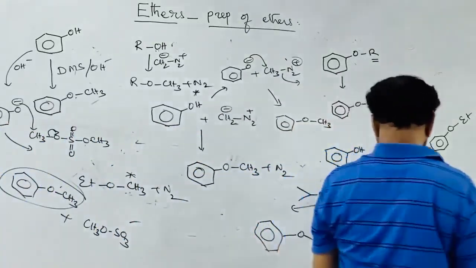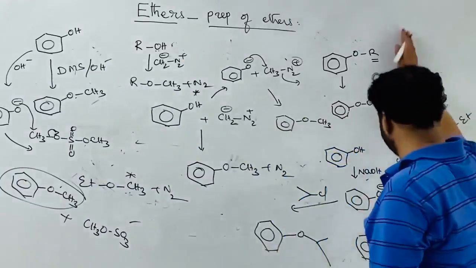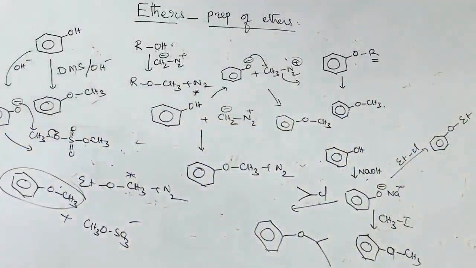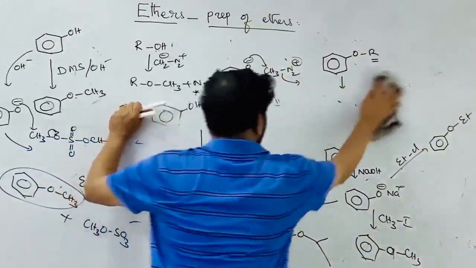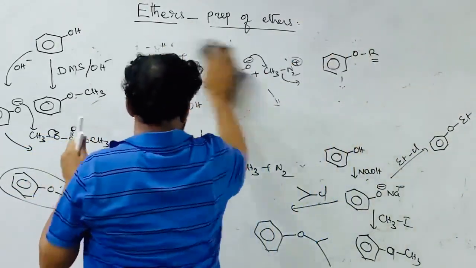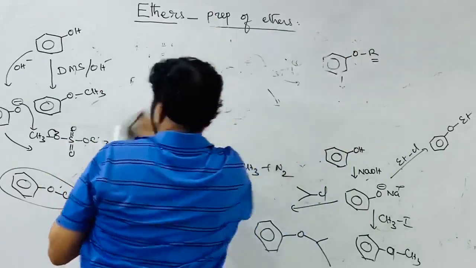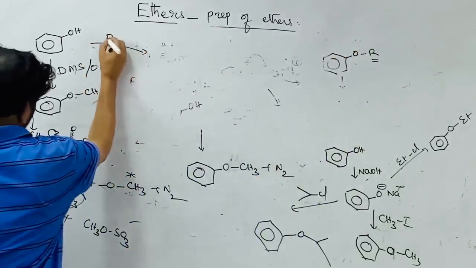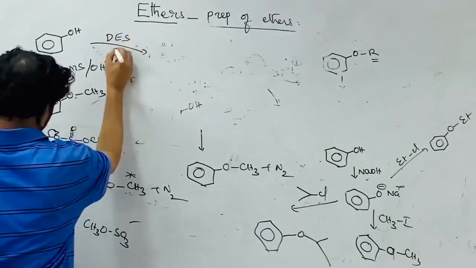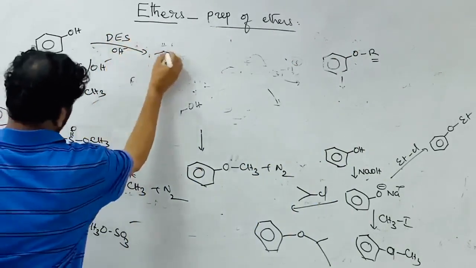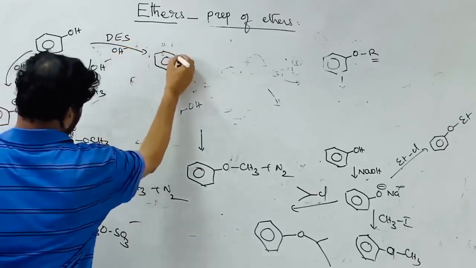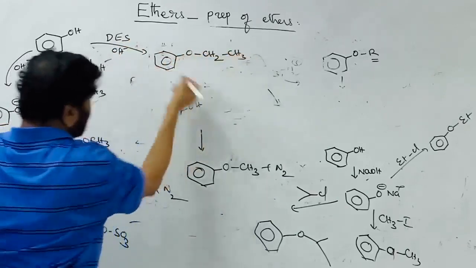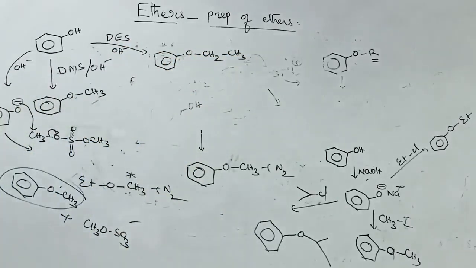So DMS is a methylating agent. Instead of this, if phenol is treated with DES, diethyl sulfate, in the presence of a base, O-ethylation takes place and ethoxybenzene, ethyl phenyl ether, is formed.